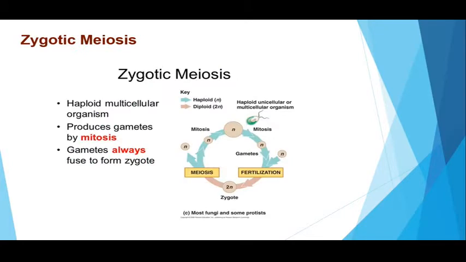First of all, let us see what we understand by the term zygotic meiosis. Zygotic meiosis takes place in haploid multicellular organisms. All the cells present in such organisms are haploid. Zygote is formed after sexual reproduction. All the cells usually are haploid and they form gametes.